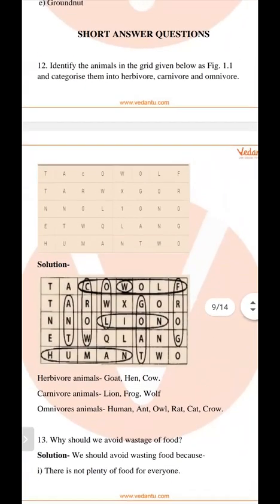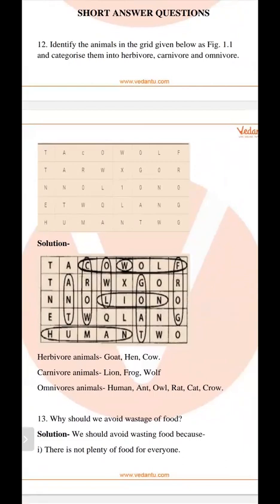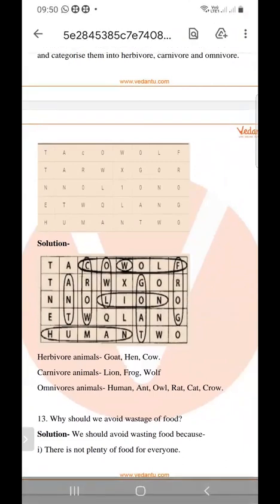Next is, why should we avoid wastage of food?